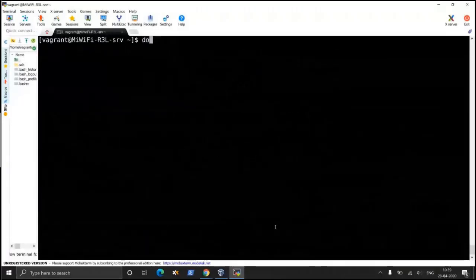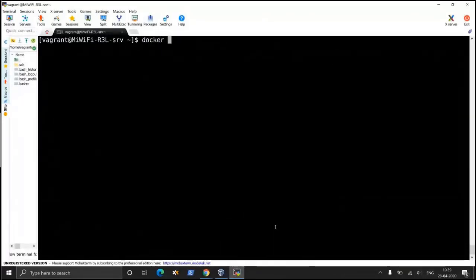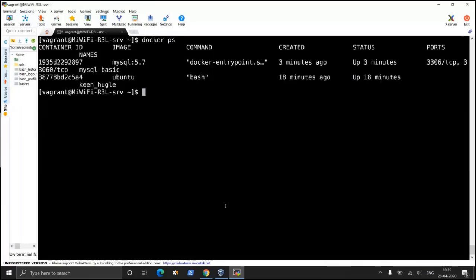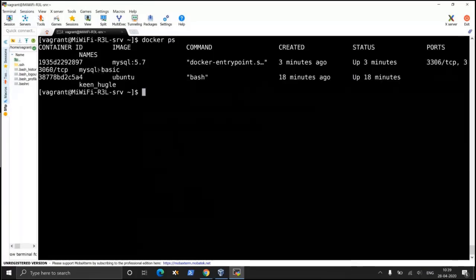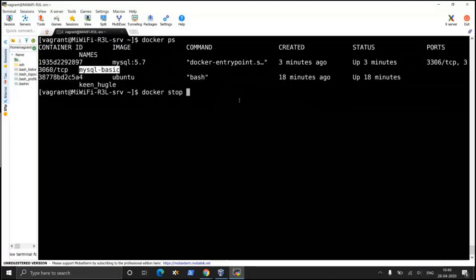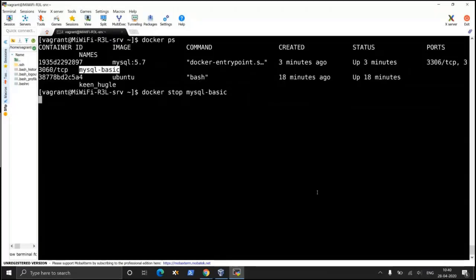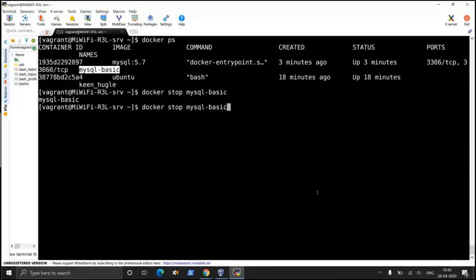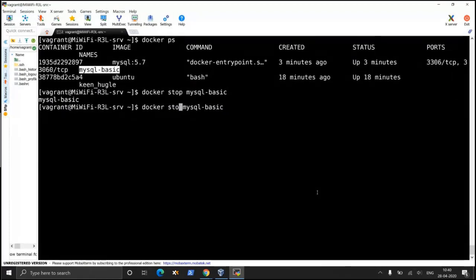Control L, docker ps. It shows that mysql-basic is running. I am going to stop this. Docker stop mysql-basic. Okay, and then I'm going to remove this container. Docker rm mysql-basic.